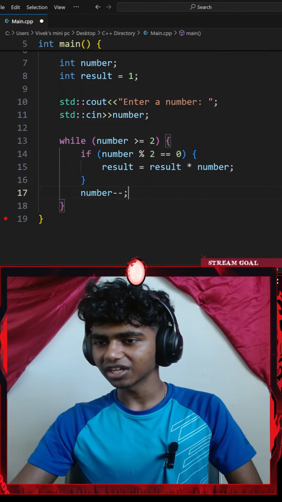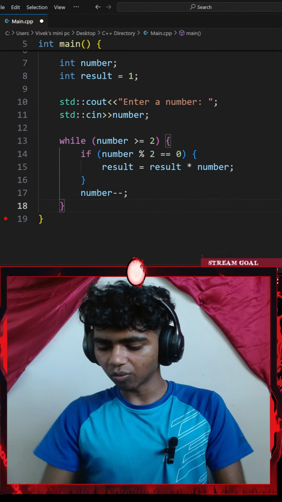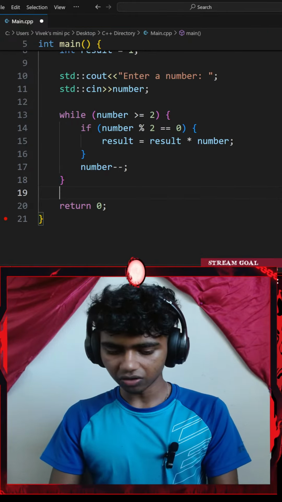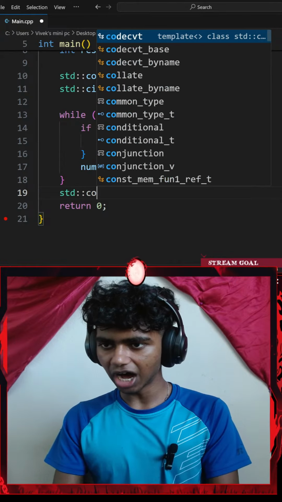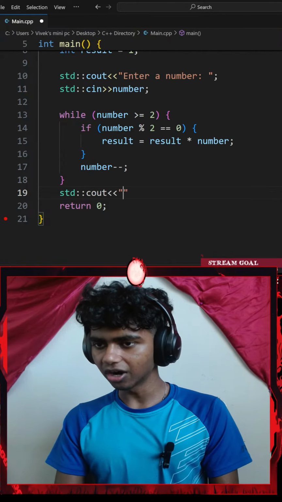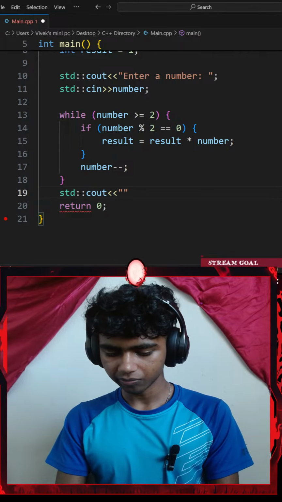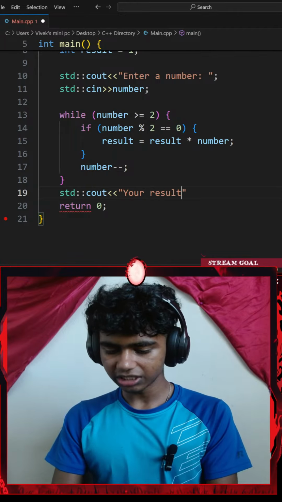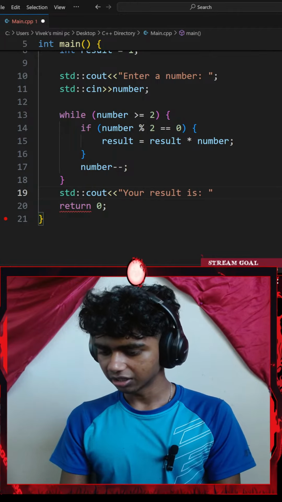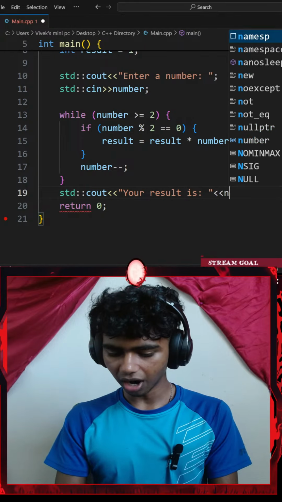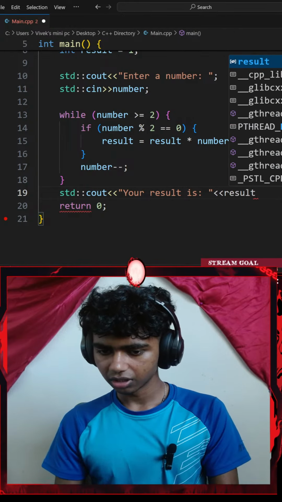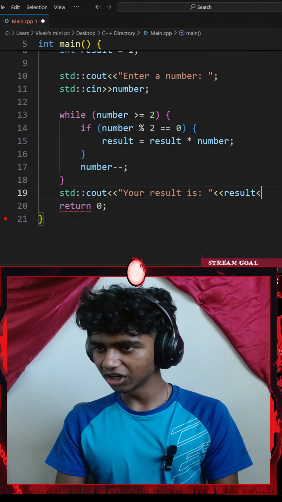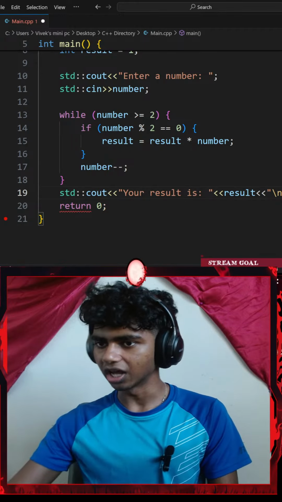Okay, that said, outside of my while loop, let me go ahead and return 0. And before I return 0, I'm going to add a standard console output with an insertion operator of something like, "your result is", and then another insertion operator of my result variable. If not, it will get stuck in an endless loop. Honestly, yeah, that does make sense. And then I'll go with another insertion operator of a new line.